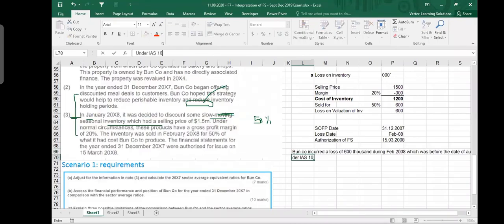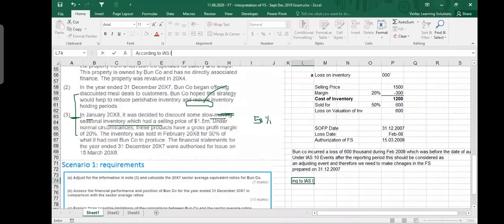Under IS 10, events after the reporting period, this should be considered as an adjusting event. And therefore, we need to make changes in the financial statements prepared on 31st December 2007.